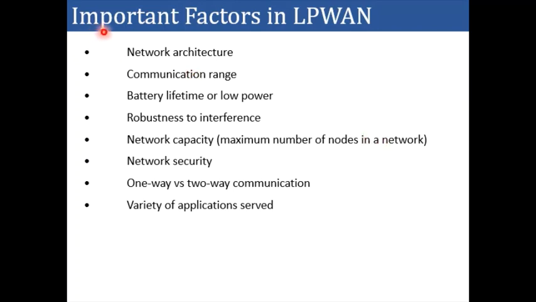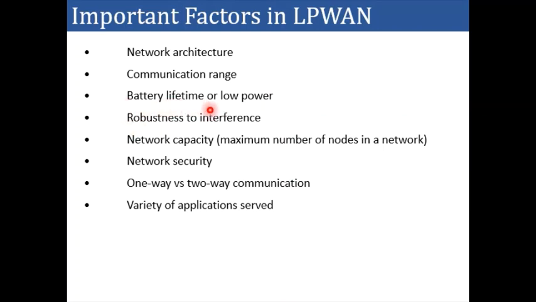Now, before going into LoRaWAN, let's first understand what the important factors in a low power wide area network are, because LoRaWAN also falls under the LPWAN basket. The important factors in LPWAN are the network architecture, how we design the network based on the communication technology, then the communication range, because if we have a large communication range, then less hopping is required.